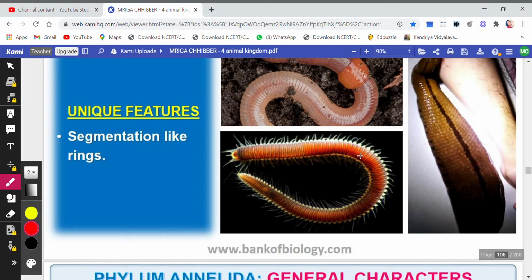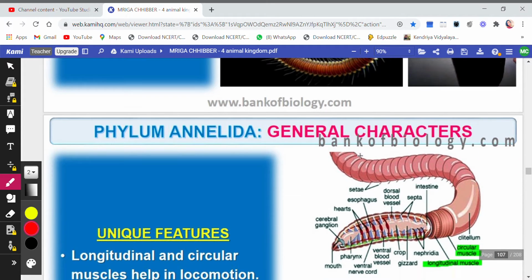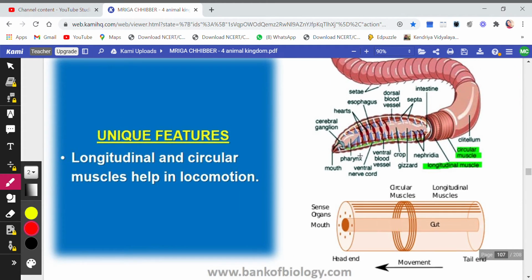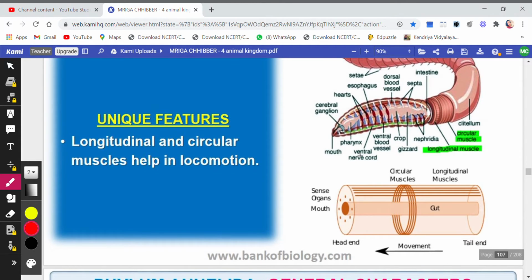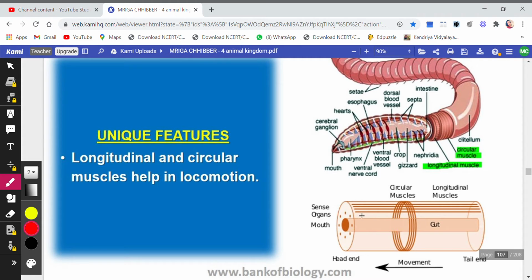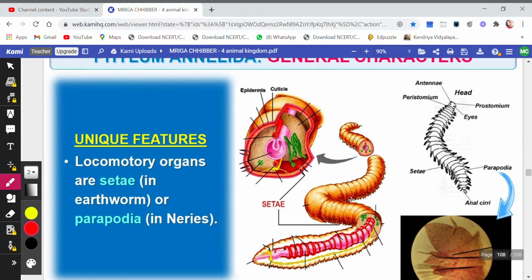Then unique features, segmentation like rings. Now you can see the whole body is segmented like rings. Rings are present on the whole body. The body is segmented. So this is a very unique feature present in this phylum. Then longitudinal and circular muscles help in locomotion. Now both the muscles are present here. You can see these are the longitudinal muscles and these are the circular muscles. So both of them contract and relax and help in the movement of the organism. So this is a unique feature of this phylum.